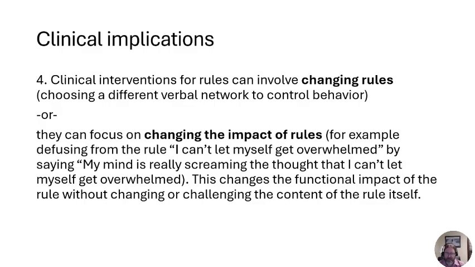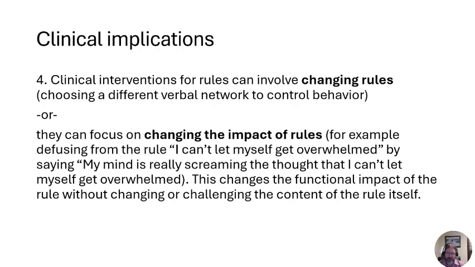But the other main way we can work with rules is we can change the impact of them. So, for example, if you think about diffusion, someone might have a rule like, I can't let myself get overwhelmed. And that could be a well practiced, very familiar rule, hard to directly challenge and find something else to replace it with.